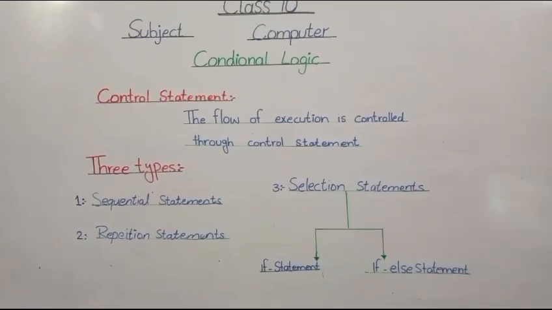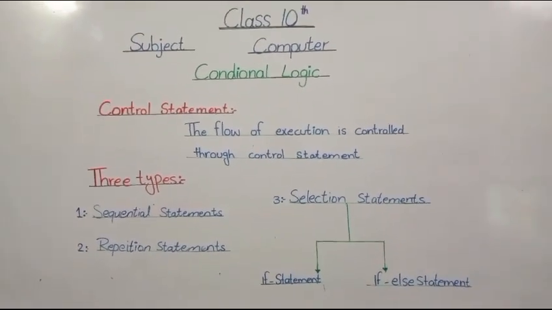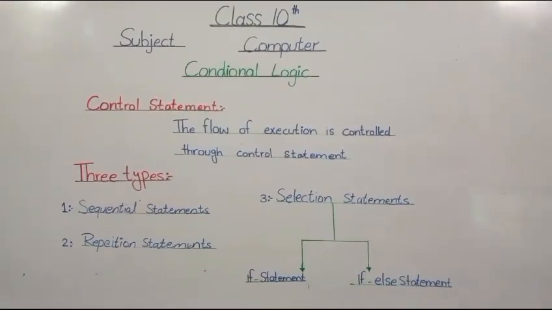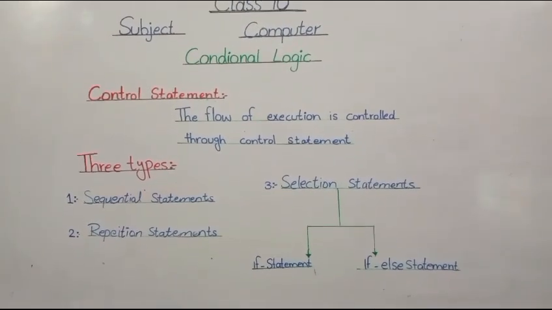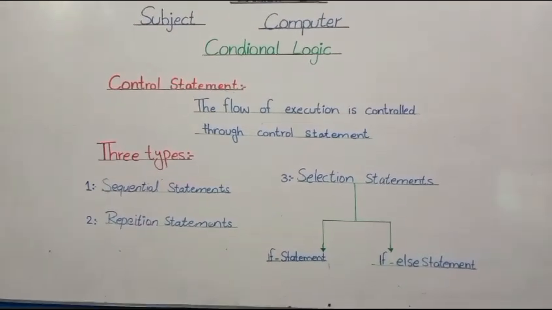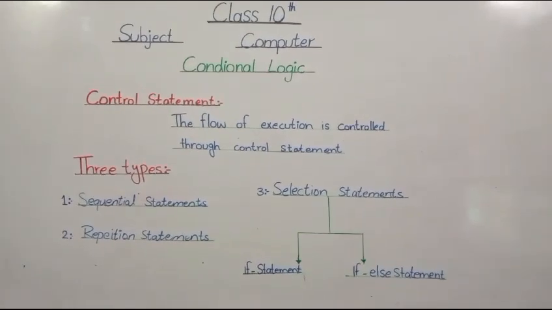For example, I will go for a walk if I wake up at 6 am. If the weather turns cloudy, I will take an umbrella with me. If Sarah passes the exam, I will gift her a watch. All these decisions are taken on the basis of a condition. If the condition is true, we perform the specified task. That is called conditional logic.